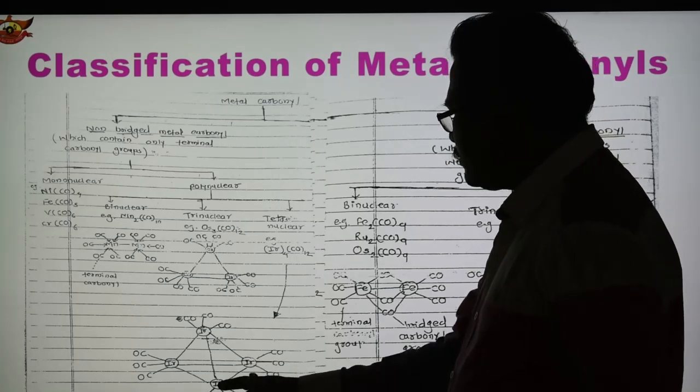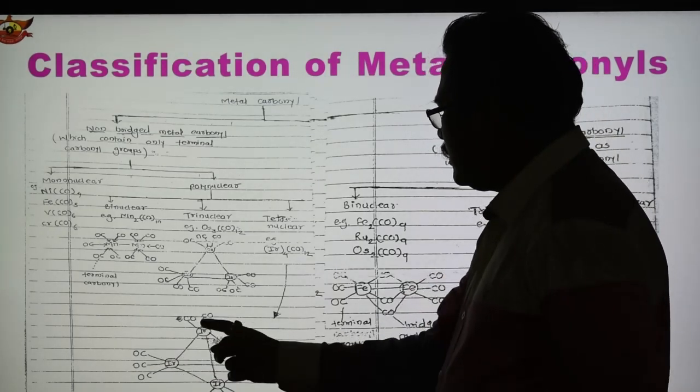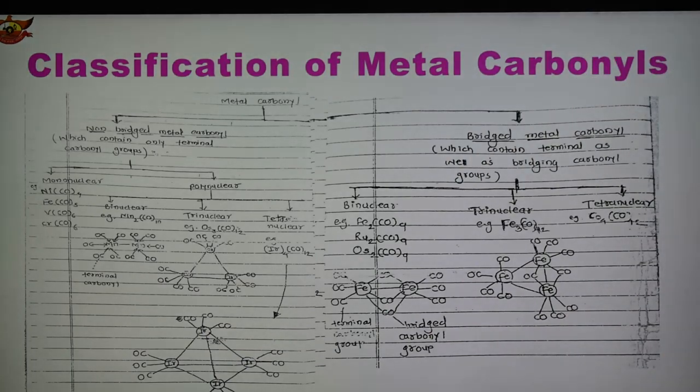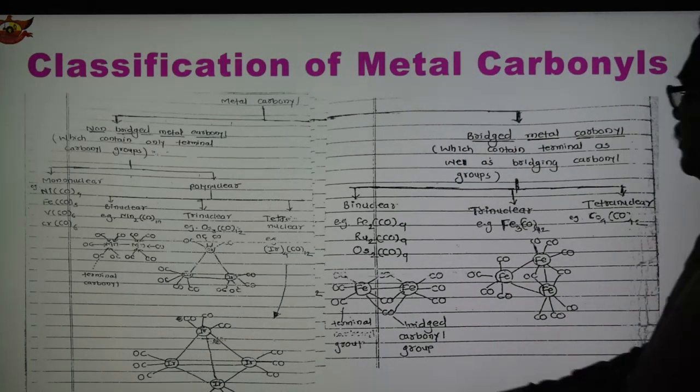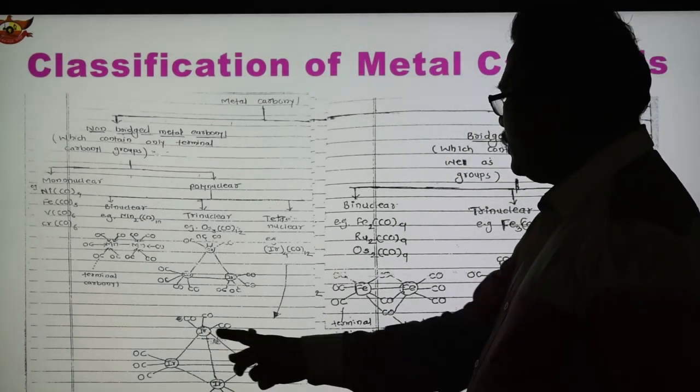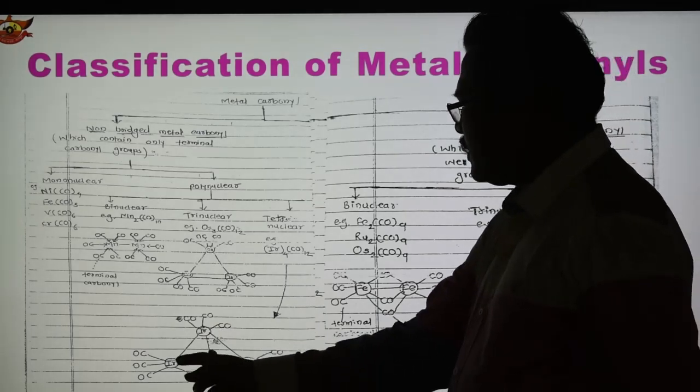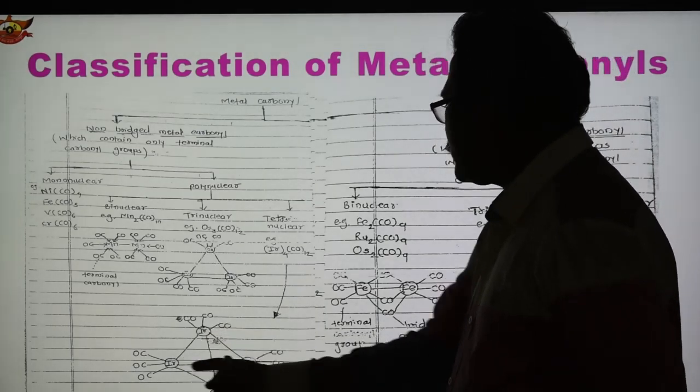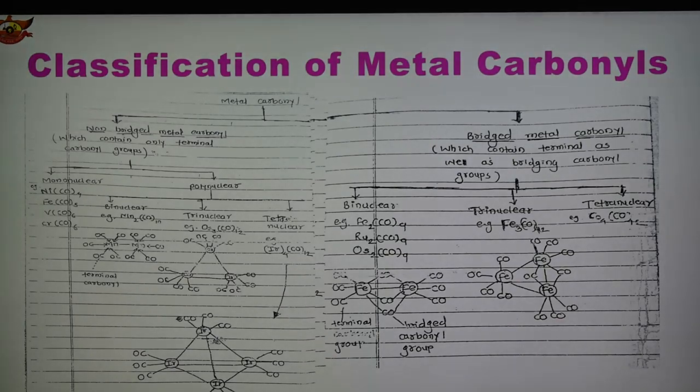So a total of 12 terminal carbonyls are there, and there are metal-metal bonds: 1, 2, 3, 4, 5, and 6. A total of 6 metal-metal bonds are there. So this is the structure for tetranuclear metal carbonyl.